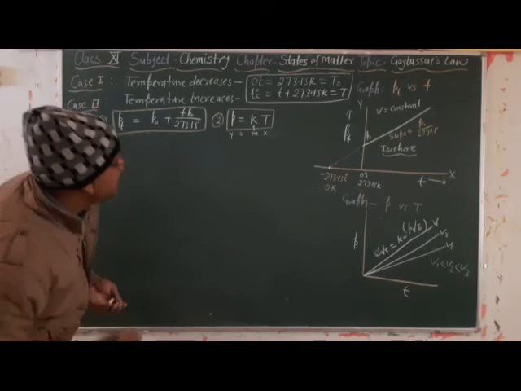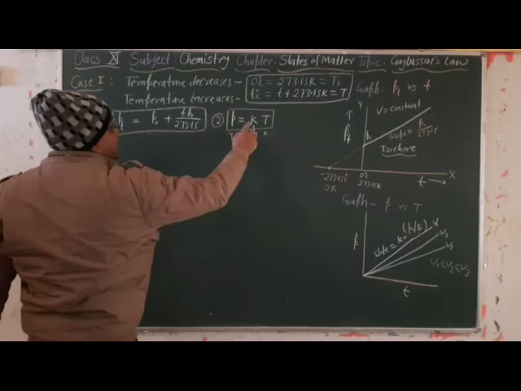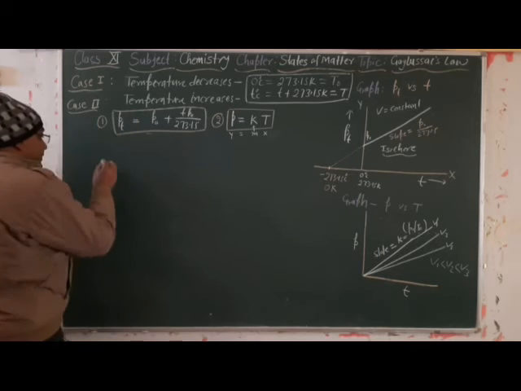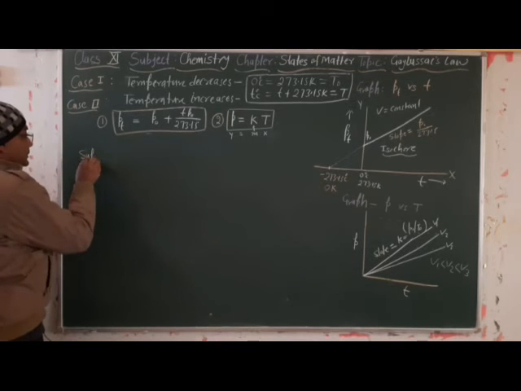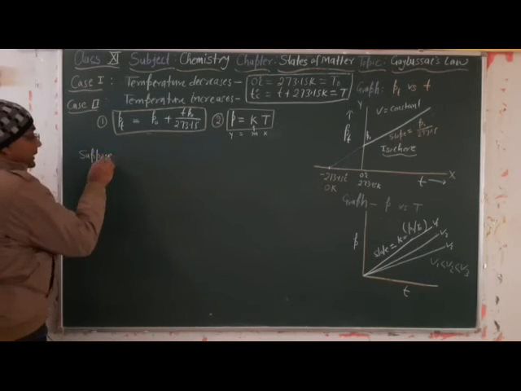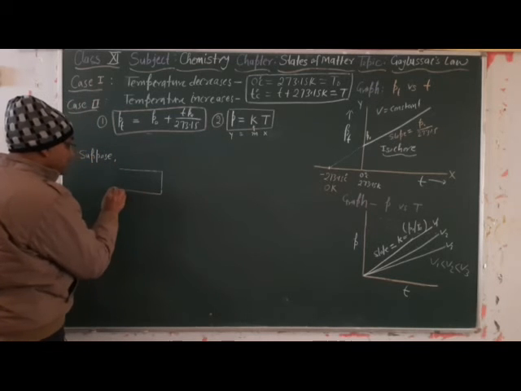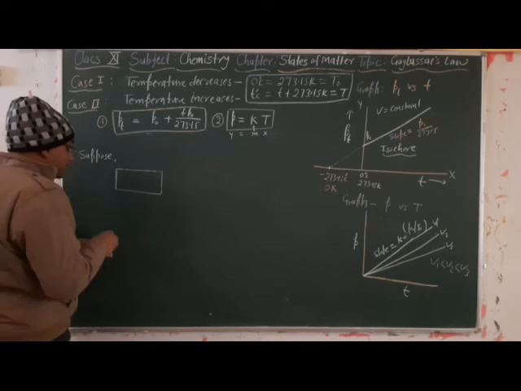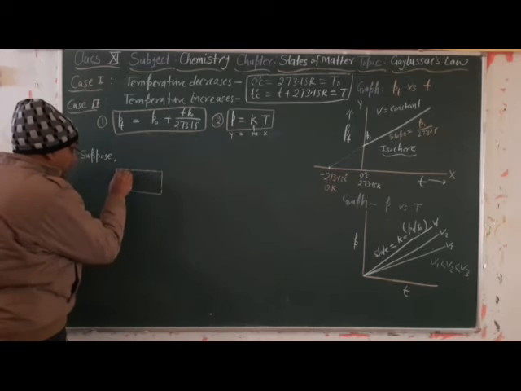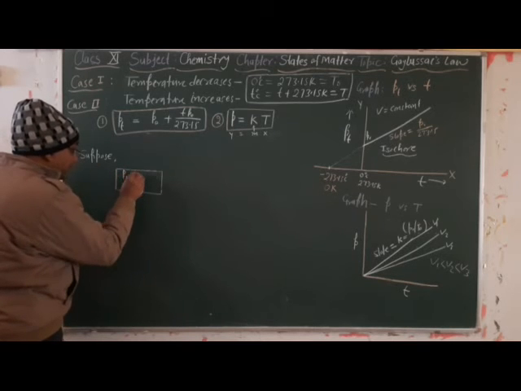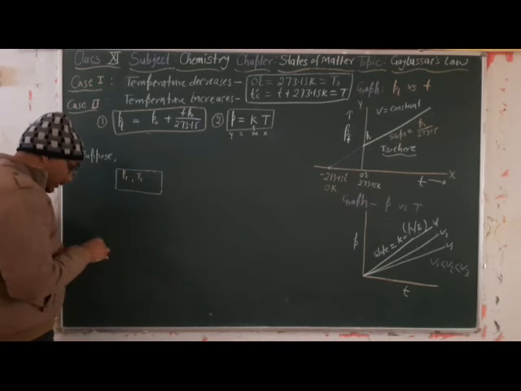See, pressure is directly proportional to temperature. Suppose we have a system. In this system, pressure is P1 and temperature is T1.